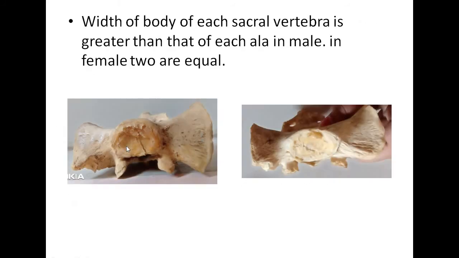Now the width of the body of each sacral vertebra is greater than that of the ala. Here this is ala and this is width of the body. So this is more in males, while in case of female these two are equal or it is somewhat less.